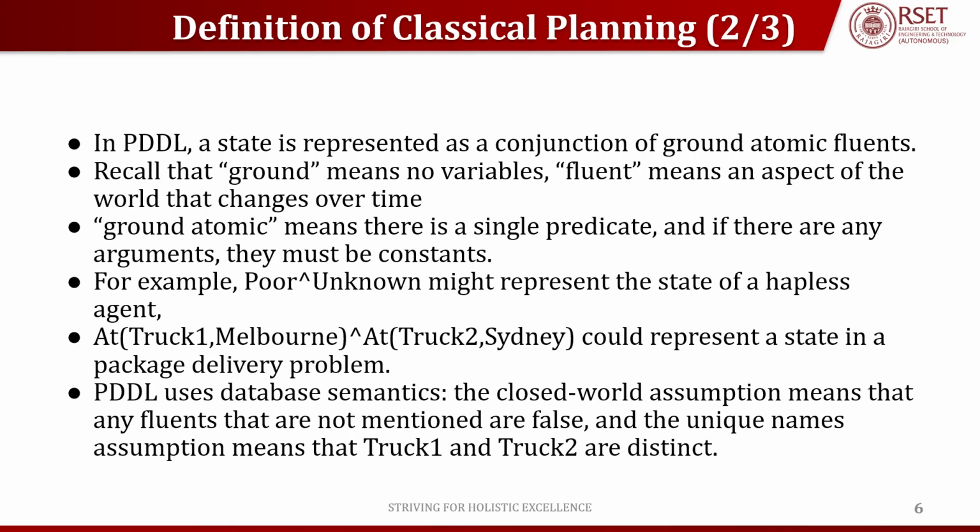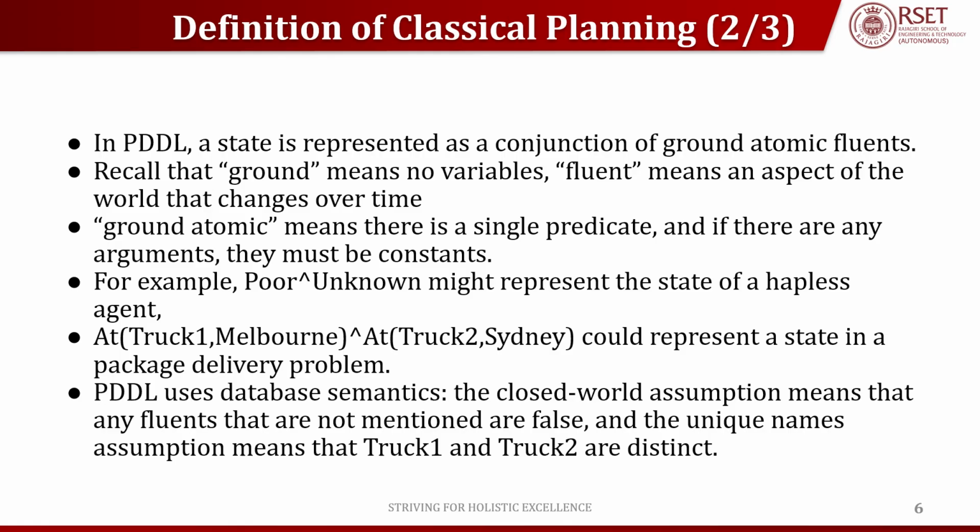The closed world assumption means that if something is not mentioned, it is assumed to be false. For example, if we say that truck one is at Melbourne, then we assume that truck one is not at Sydney, Delhi, or anywhere else. PDDL also mainly follows the unique name assumption. That is, truck 1 and truck 2 are different objects. This distinctiveness will simplify the reasoning in classical planning.